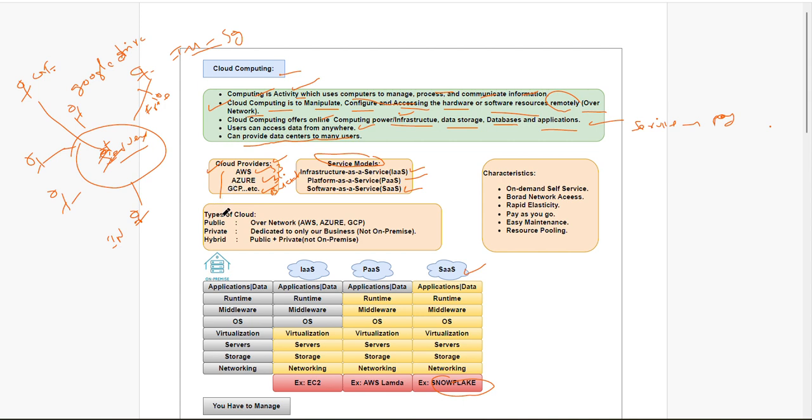So types of clouds: we have public, private, and hybrid. Public cloud means AWS, Azure, GCP. Private means dedicated to only one business, not on-premises. What is on-premises? I will explain down the line. Private means whatever service these people are providing is dedicated to only one customer.